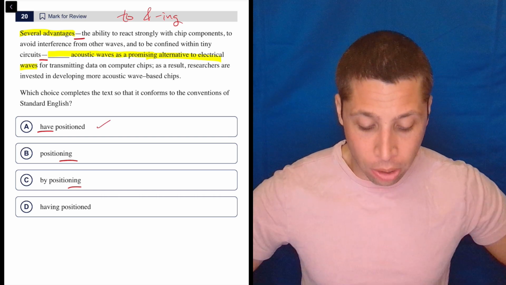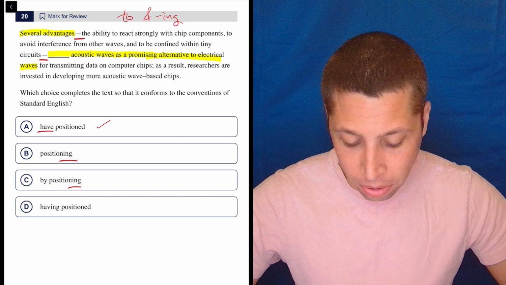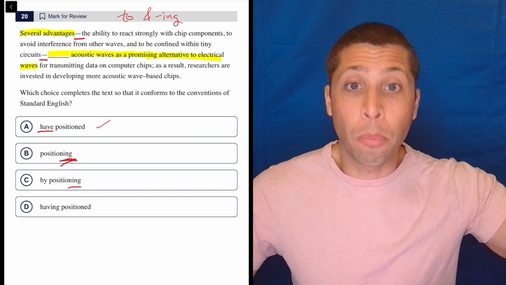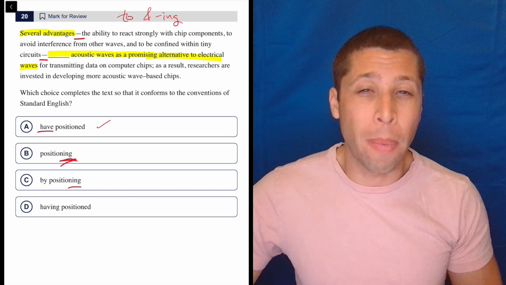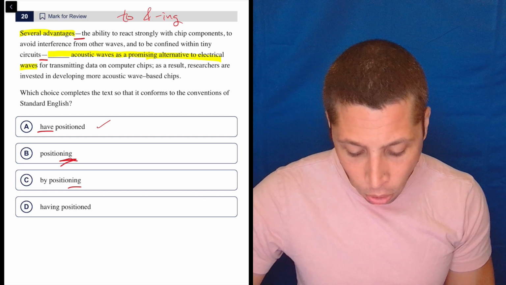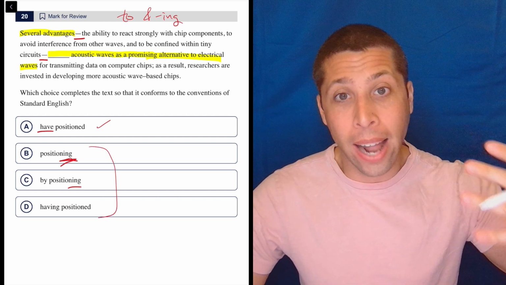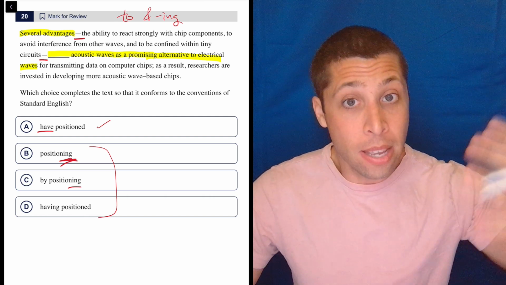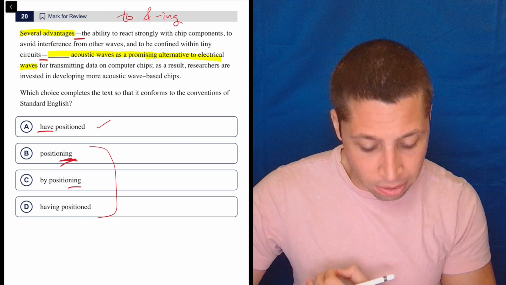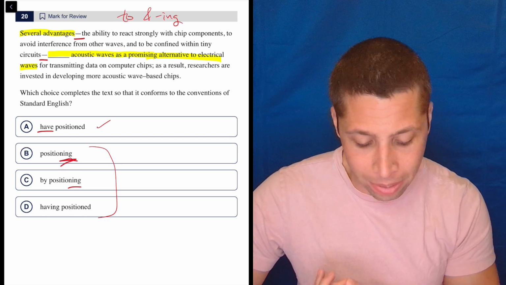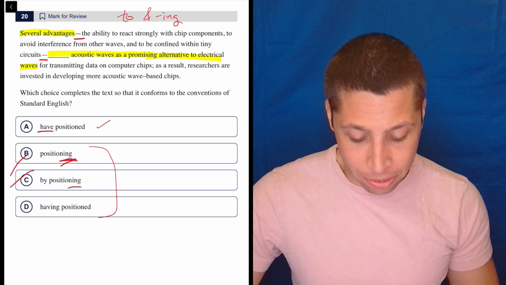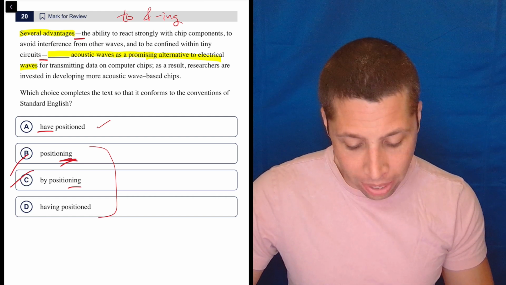Several advantages positioning acoustic waves as a promising alternative to electric waves for transmitting data on computer chips. The ing is not strong enough. So the ing is a verb we use when we're adding extra information. It cannot be itself the main verb in a sentence, really. So it's not going to be good. And I think that's going to get rid of all of these choices because all three are going to make it seem like we are adding in an extra clause here when we're really not. This is the clause. This is the sentence, right? Several advantages by positioning acoustic waves as a promising alternative to electrical waves for transmitting data on computer chips. No, I've never gotten to my point. D, several advantages having positioned acoustic waves as a promising alternative to electrical waves for transmitting data on computer chips.